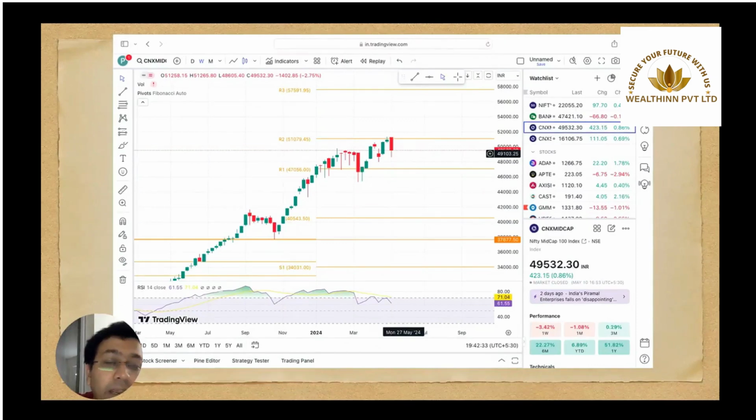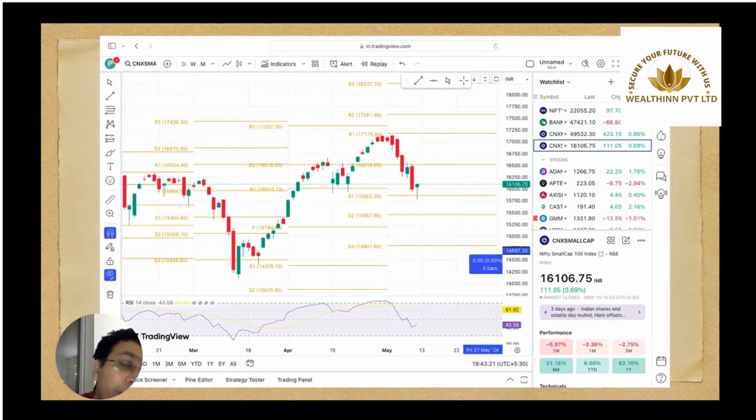So the weekly and the daily chart are showing mixed results, and it needs to be seen how the market will move in the mid cap and the small cap category in the next week, how the bulls and the bears play out.